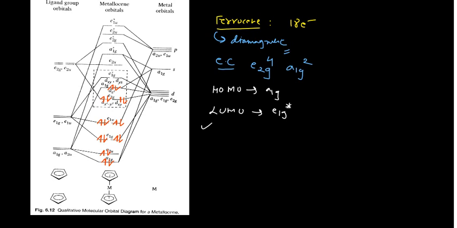But if you have the cobaltocene, what I can do, I can make a little change in it. I can erase this. Say if you have the cobaltocene, cobaltocene means cobalt is sandwiched between the two Cp rings.